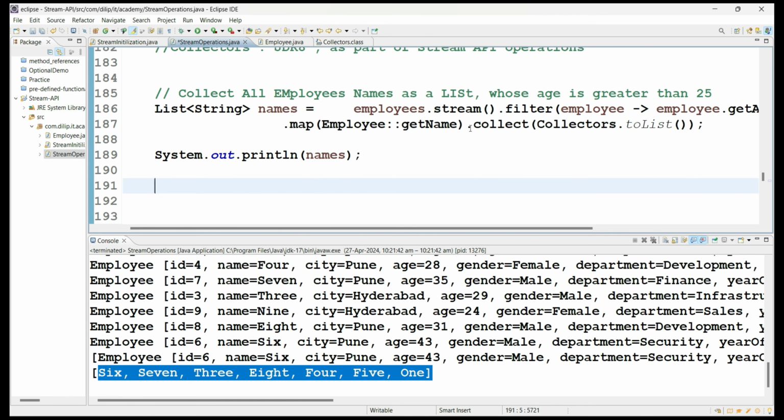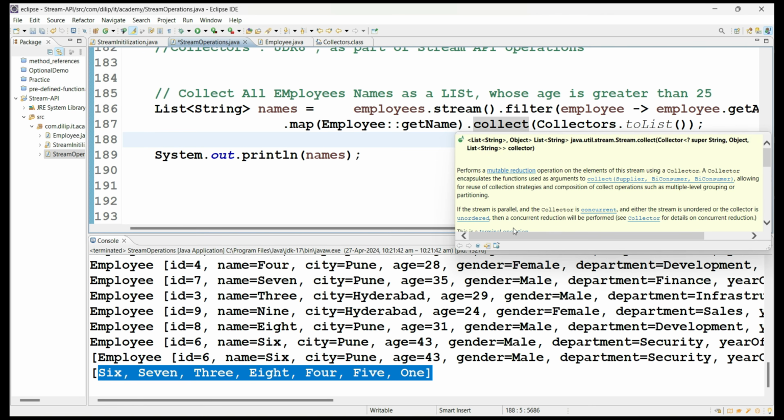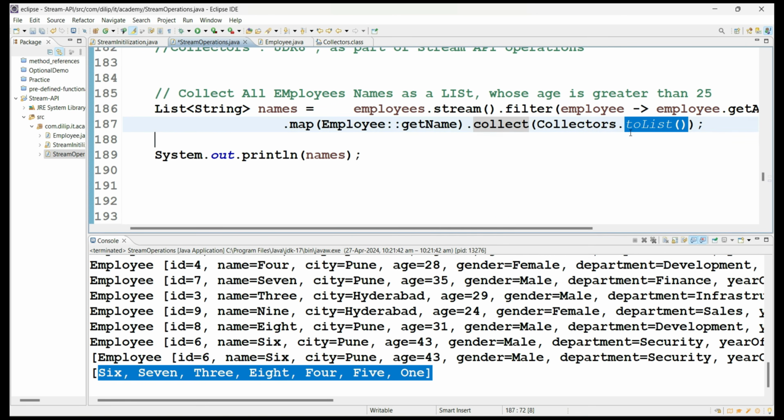So this is how you are going to use the collect terminal method. Collect is a terminal operation only, please remember that. And Collectors is a utility class providing utility methods, all static methods. In such a way, we can simply wrap the result based on our requirement.